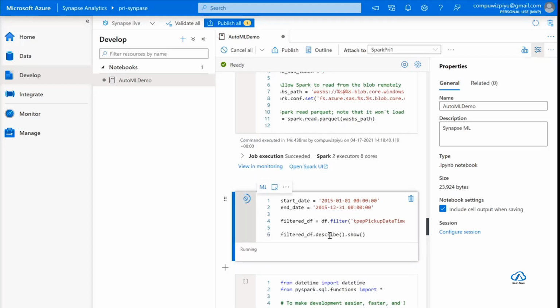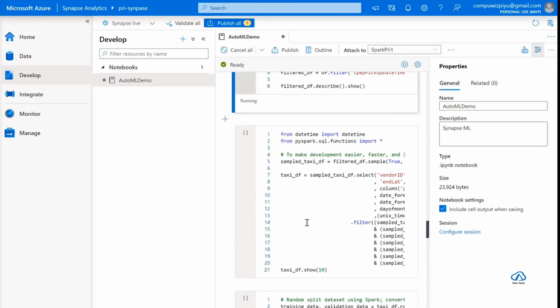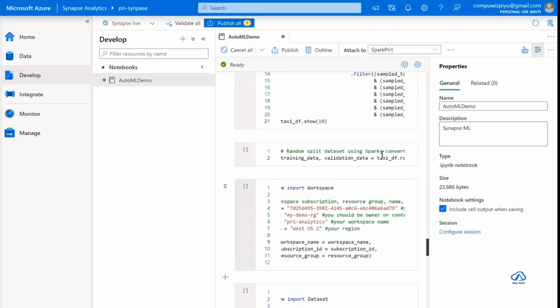Once that is done, I'm going to split my data into training and validation. If I have 100 rows of data, 80 will be used for training. The 20 will be unseen data, which will be used for testing the accuracy of my model.